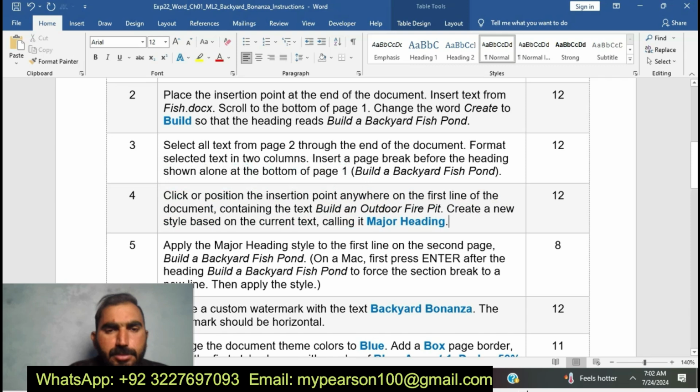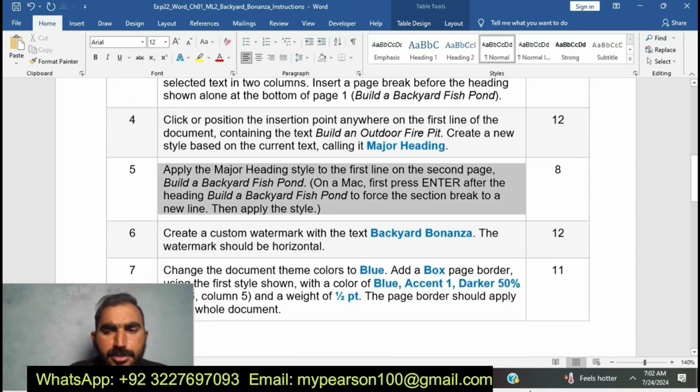Okay, I have completed step number 4. Now I am going to move on to my next step. My next step is step number 5: apply the major heading style to the first line on the second page.